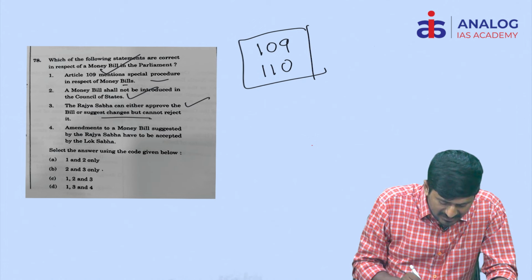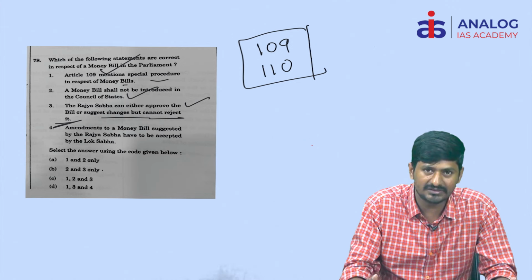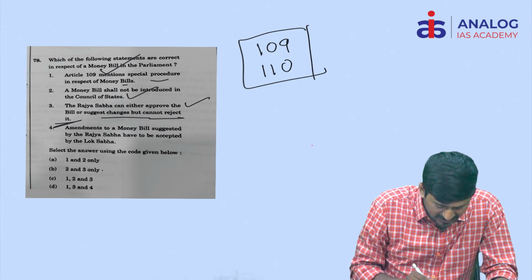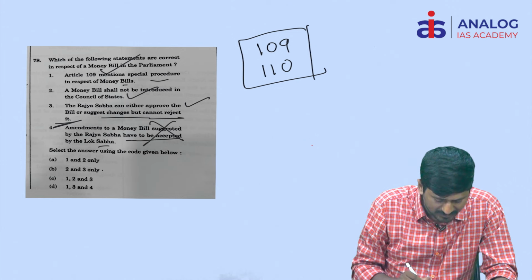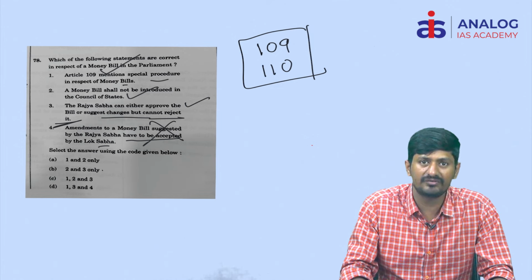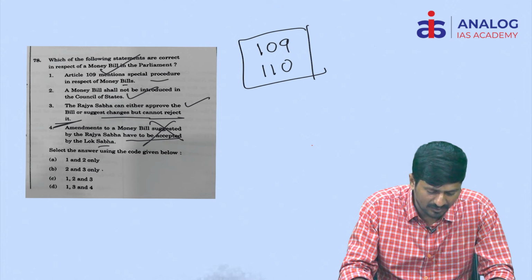Rajya Sabha can either approve the bill or suggest the changes but cannot reject it. This is also a right statement. And coming to the next statement, the amendments to the money bill suggested by the Rajya Sabha have to be accepted by Lok Sabha. This is not mentioned in Article 109 of the Constitution, where it is up to the Lok Sabha whether to accept it or not.